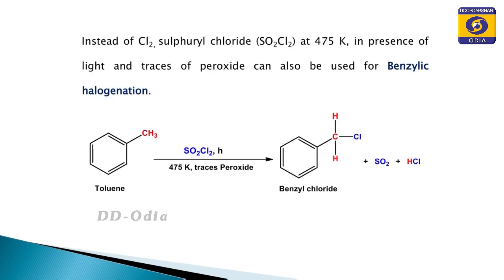Similarly, instead of chlorine, the halogenation of the side chain can also be carried out with another reagent. What is the reagent? The reagent is sulfuryl chloride, and the reaction condition is 475 Kelvin in presence of light, and a trace amount of peroxide is used for the benzylic halogenation. So, toluene when treated with sulfuryl chloride at 475 Kelvin produces benzyl chloride, and the byproducts are HCl and sulfur dioxide.